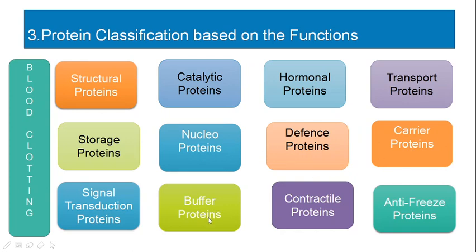Hemoglobin is an important intracellular buffer in the RBCs. Plasma proteins act as extracellular fluid buffer. So buffer proteins, hemoglobin and plasma proteins fall under this group. Then receptor proteins, all the receptors and membrane-bound carrier proteins. Adrenergic, cholinergic, GABA, insulin and glucagon receptors come under receptor type proteins.